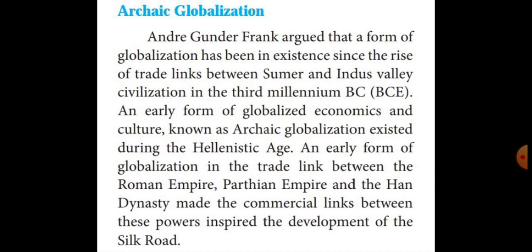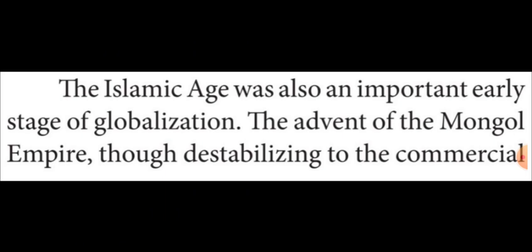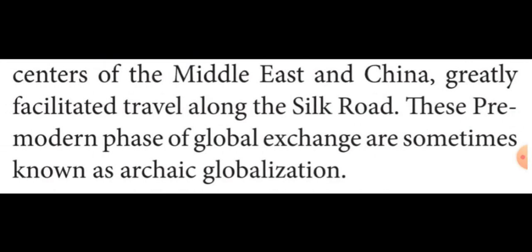In this period, for the purpose of trade, the commercial centers of the Middle East and China constructed the Silk Road and Spice Road. Through this road, they imported and exported silk and spices.